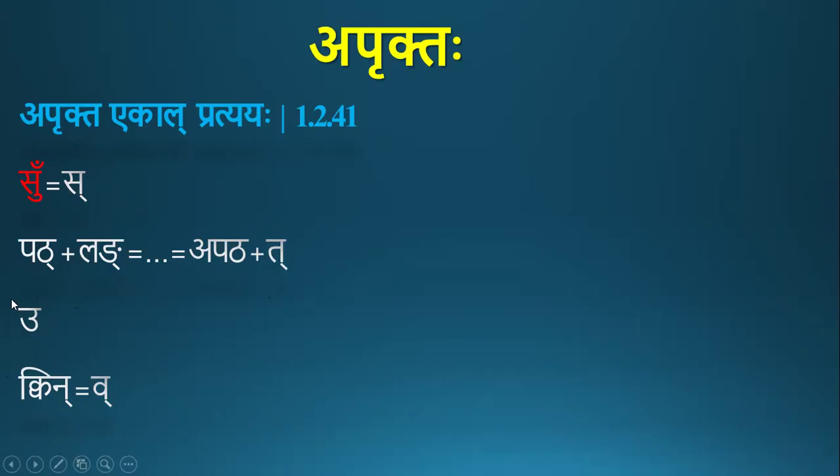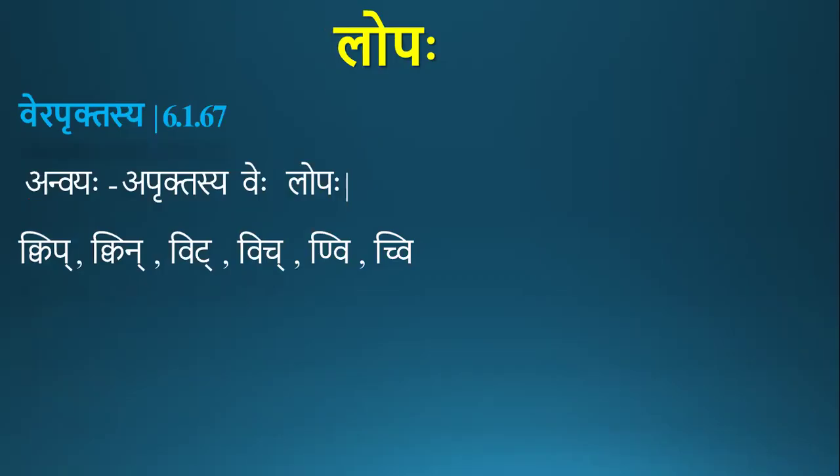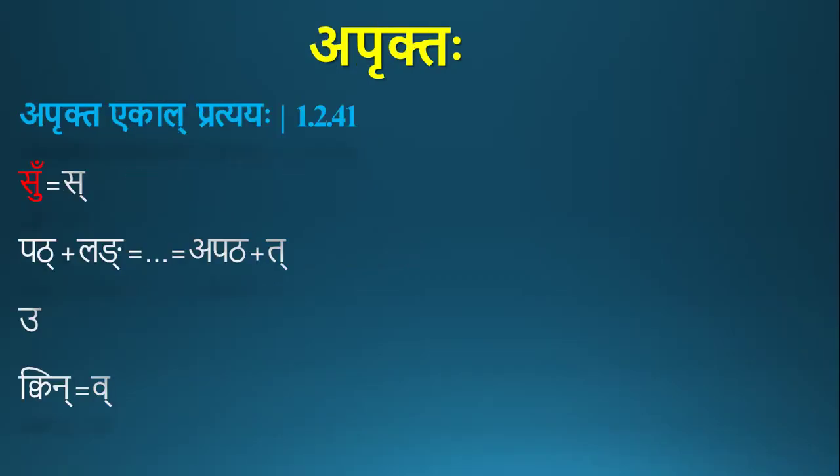In kvin, again as in kvip, it is already told, kakara and nakara are it, and ikara is for ease of pronunciation. So all of them get deleted. Shap is also the same. Yes, shap also. In shap, shakara and pakara are it. We are left with hrasva akara, which is a single letter. So shap is also an aprukta.